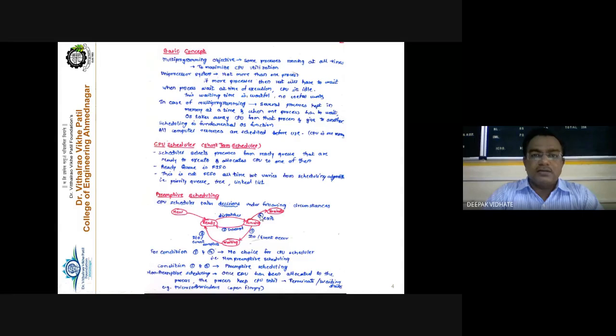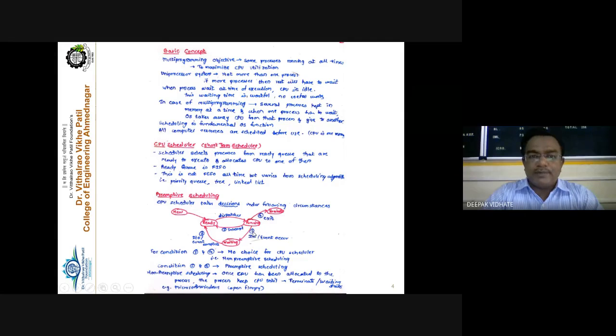So again, the concept is that the currently executing process will be preempted when the newly arrived process has the highest priority. Say the process completes 50% of its execution, and at that time a new process arrives with the highest priority. This process will be removed from the processor and placed back into the ready queue, and the newly added process is assigned the processor for its execution. Getting my point or not?